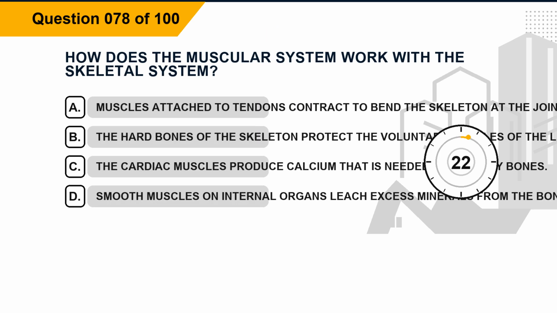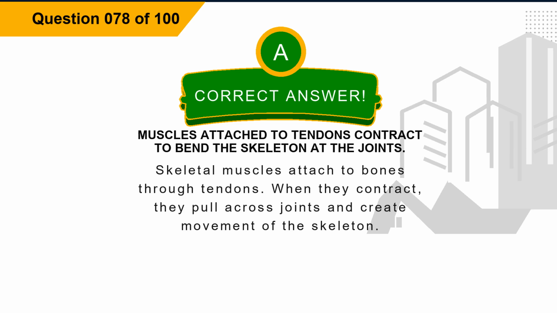Question 78. How does the muscular system work with the skeletal system? Option A, muscles attached to tendons contract to bend the skeleton at the joints. Option B, the hard bones of the skeleton protect the voluntary muscles of the limbs. Option C, the cardiac muscles produce calcium that is needed for sturdy bones. Option D, smooth muscles on internal organs leach excess minerals from the bones. The correct answer is option A, muscles attached to tendons contract to bend the skeleton at the joints.